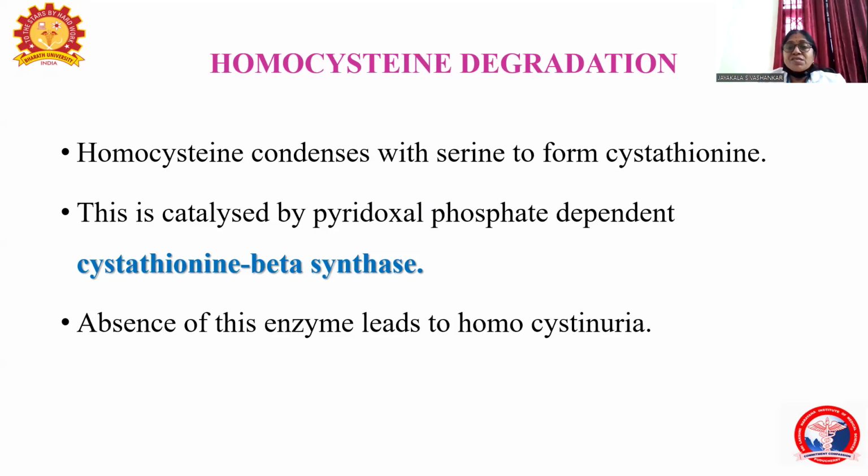Now how the homocysteine is degraded and forms the cysteine, that is the second category of metabolism of sulfur containing amino acids. First, homocysteine condenses with the serine to form cystathionine. So this is catalyzed by the enzyme cystathionine beta synthase. This enzyme is dependent on the pyridoxal phosphate, that is the coenzyme of B6. PLP is the coenzyme for cystathionine beta synthase.